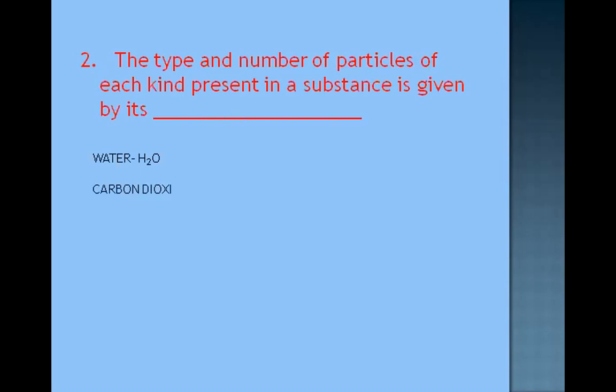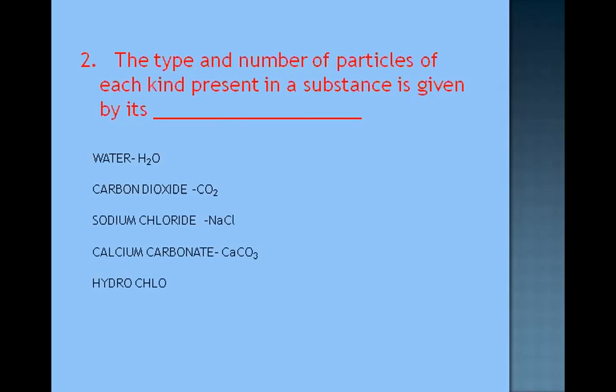I'll give another formula here, carbon dioxide, CO2. By seeing that formula, you will understand that it contains 1 carbon atom and 2 oxygen atoms. Coming to the next formula, sodium chloride, NaCl. By observing that formula, you will say that 1 sodium atom and 1 chlorine atom are there. Then, calcium carbonate, one more compound whose formula is CaCO3. By observing that formula, you will say that 1 calcium atom and 1 carbon atom, and along with that 3 oxygen atoms are there.